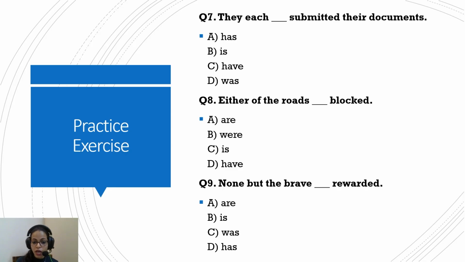So none but the brave are rewarded. So the plural will be followed. Yeah, I also got confused with this one. This has been a question in some exam. So be mindful that in adjectives, I'll explain this concept of the brave or the rich. They represent a category. So the brave here is used in the sense of the brave people. That's why it becomes a countable noun, and hence the rule of plural will be followed.